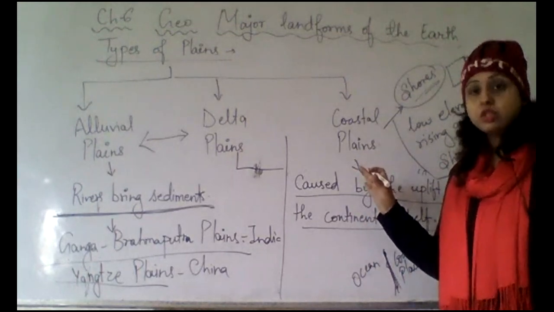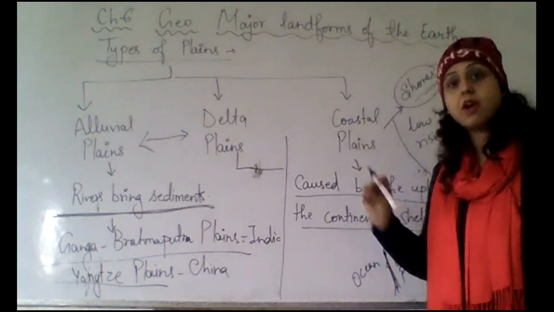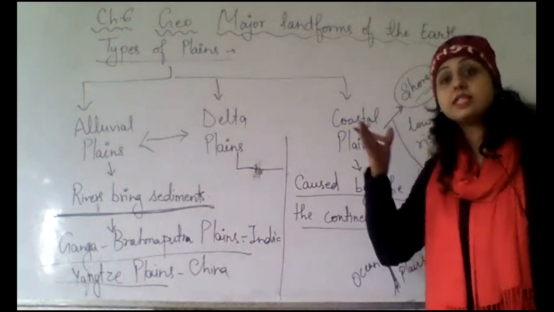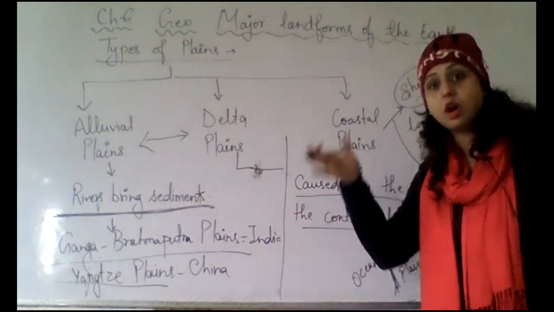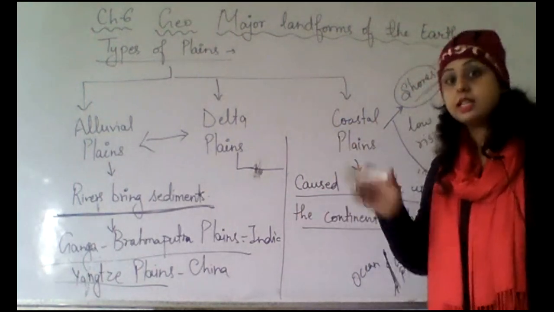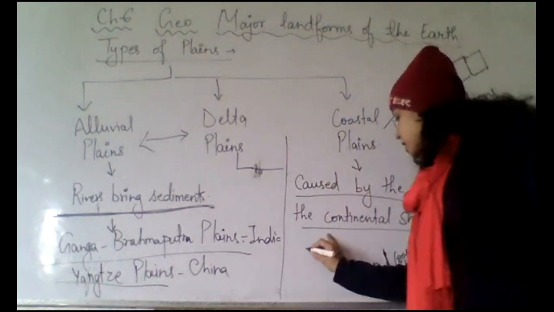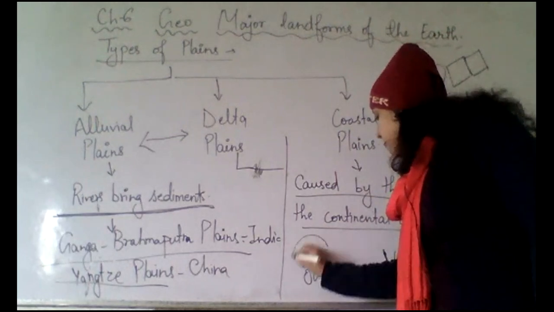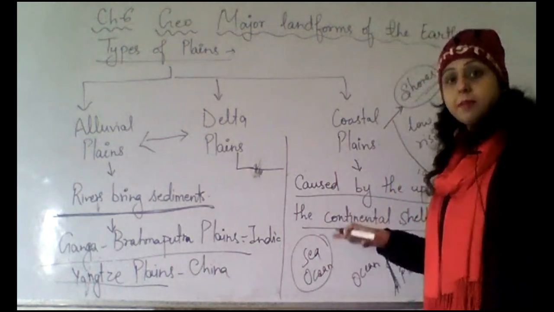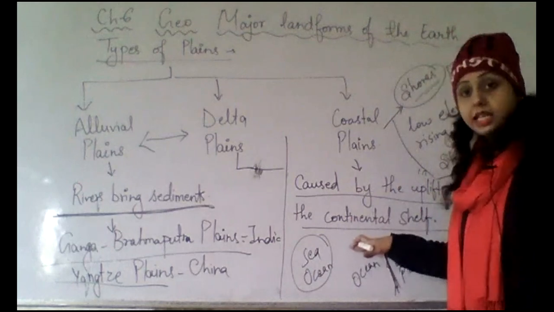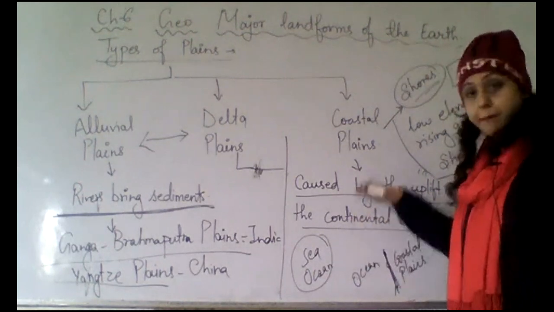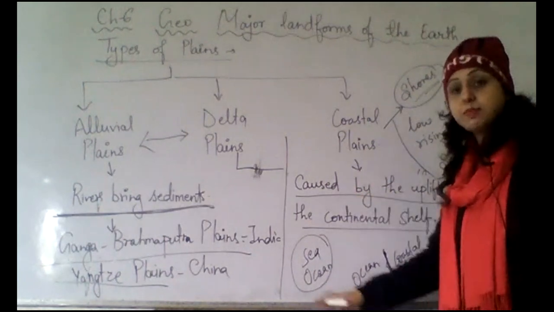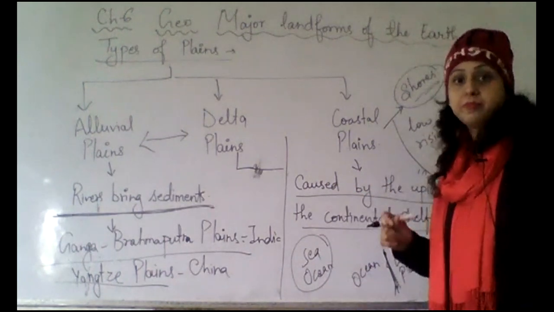Okay. So they basically are developed on the coast, the shore. That means at the edge of sea or ocean. And there, how are they developed? Sometimes the continental shelf, the plates, they uplift, they rise upwards. So these plains are developed. Understood?